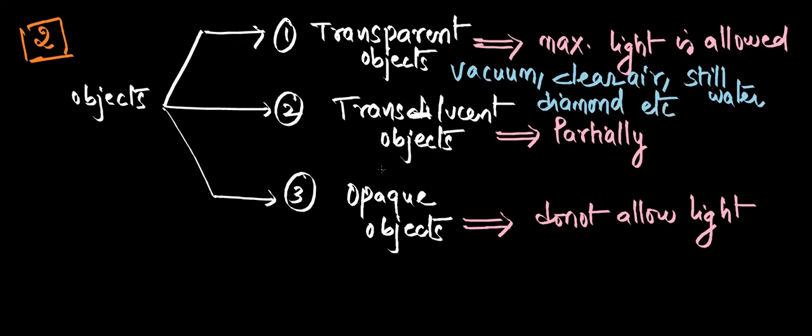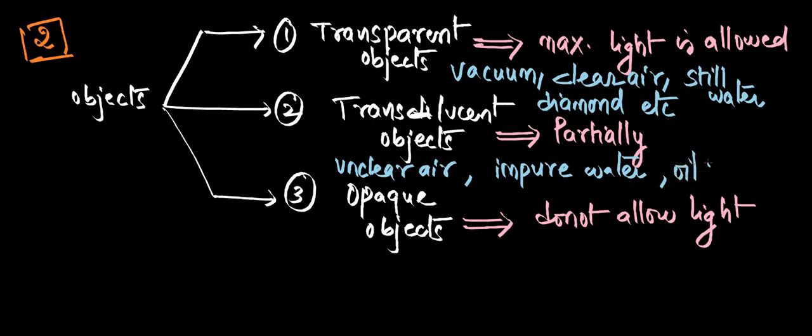And what will be the examples of translucent objects? Ma'am, fog, oil paper. Yeah, I just mentioned unclear air. It can be fog, it can be mist, it can be air with the smoke, any kind of unclear air. And similarly impure water, maybe the water is having chalk dust, or maybe water is having some sand particles in it, any kind of impure water, that is also an example of translucent medium. And oil paper is also an example of translucent. All these things allow the light partially.